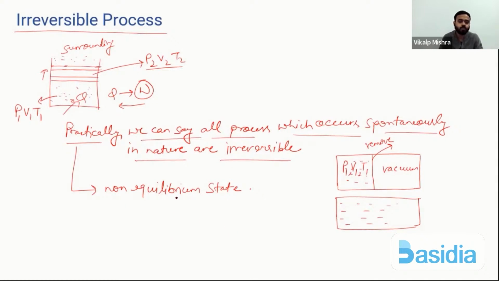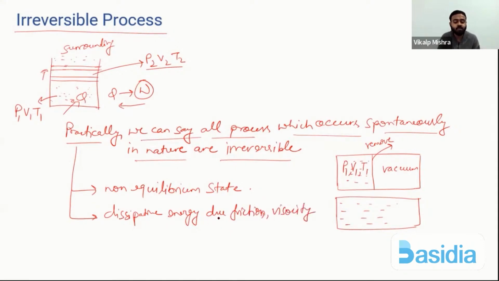Okay. Second is dissipative energy, which is due to friction, viscosity. So due to friction and viscosity, what happens? Heat will get dissipated, and that dissipative heat cannot be recovered.